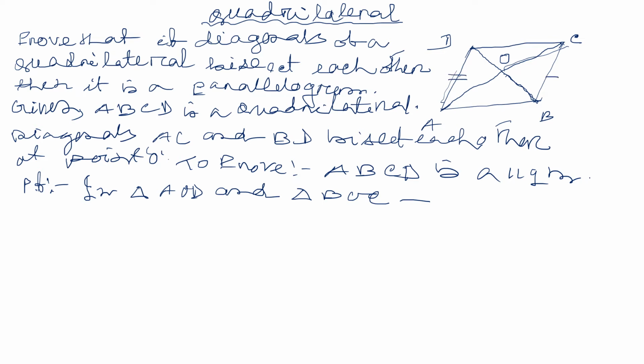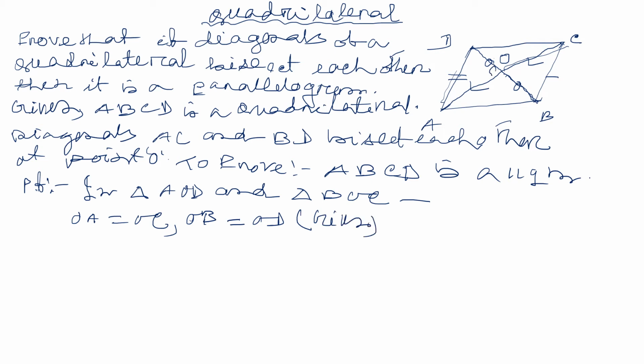AD equal BC we cannot write because it is a quadrilateral. We are given what? This side equal this side and this side equal this side. Now see, OA equal OC. OB equal OD. And this is given.